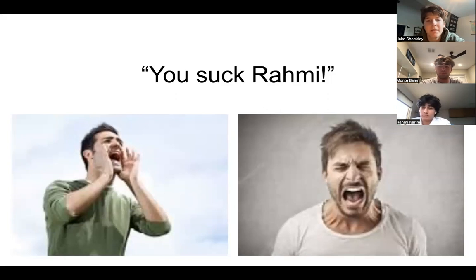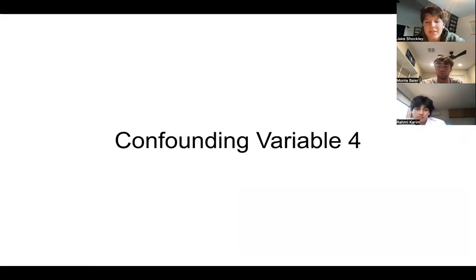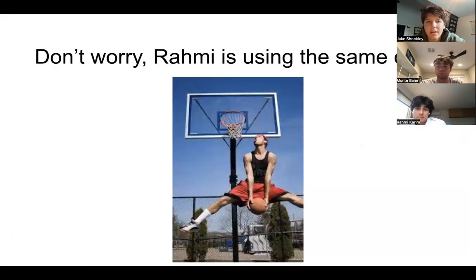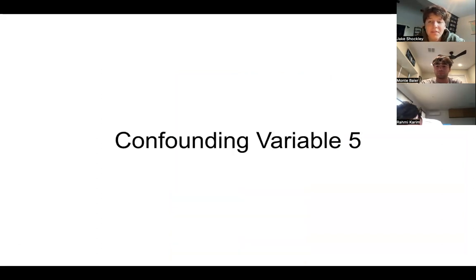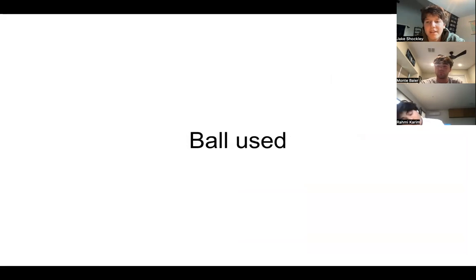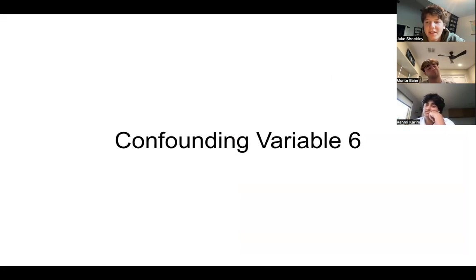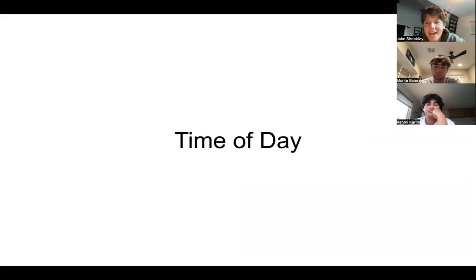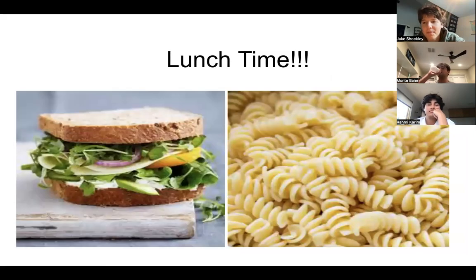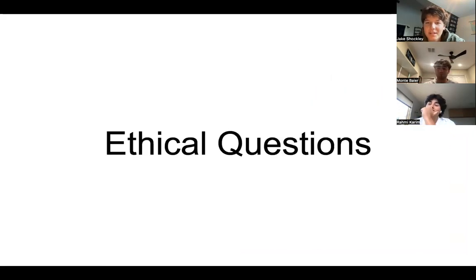Next confounding variable, the court. Rami used the same court every time. Number 5, the ball: we used the same outdoor ball. Number 6, the time of day, and that was lunchtime.